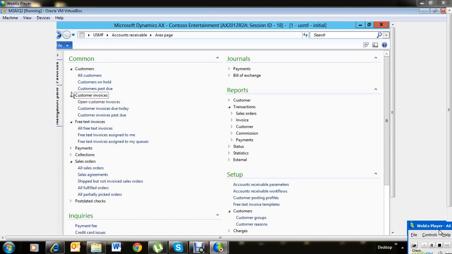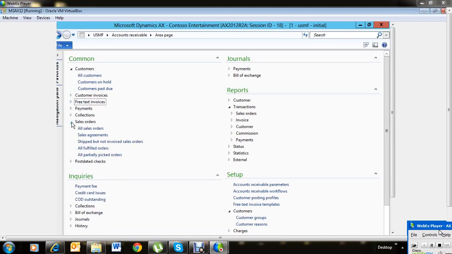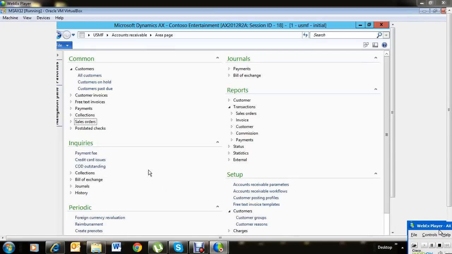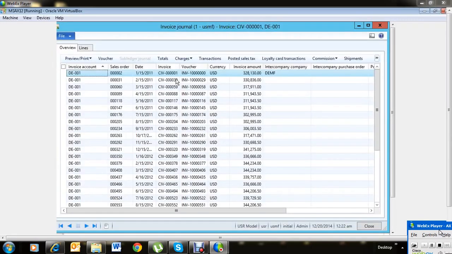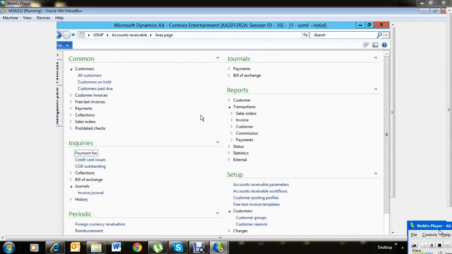We're going to go to the aging period, aging definitions, and we're going to see how we can do the open transactions editing and how we do the closed transactions editing. We're going to look at it from both the AR and AP aspects as well. Here in the invoice journals, we're going to look into the transaction editing, whether that's closed transactions or open transactions, and do the editing of these open transactions as well as the closed transactions.